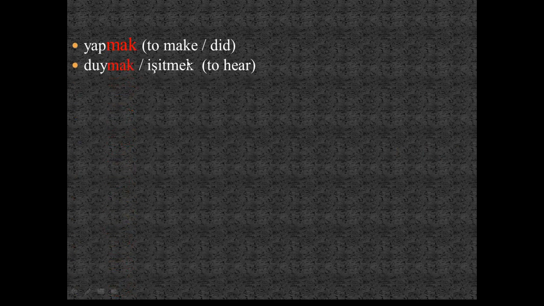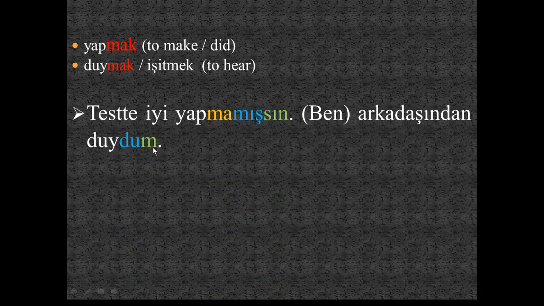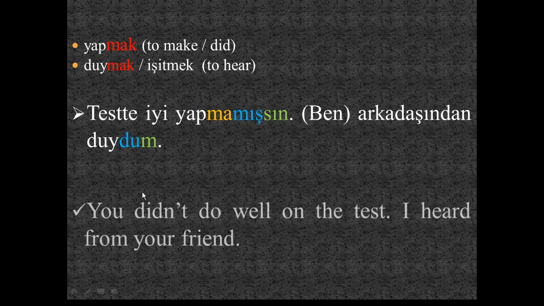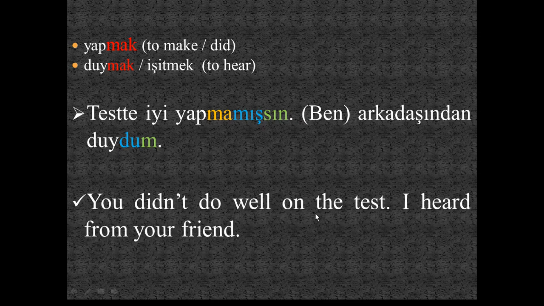Yapmak, to make or did, duymak, işitmek. Testte iyi yapmamışsın. Ben arkadaşından duydum. You didn't do well on the test. I heard from your friend. So here the second part is made with simple past tense suffix, but the first part is with reported past tense suffix.